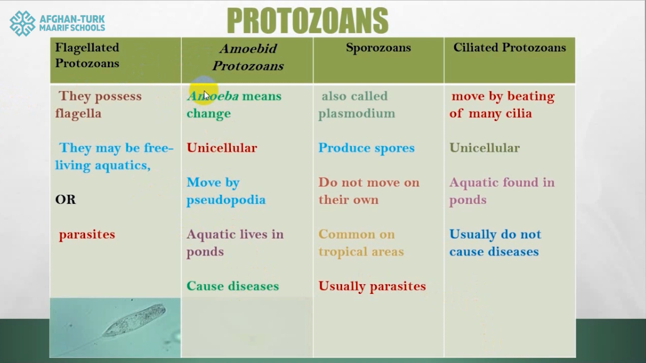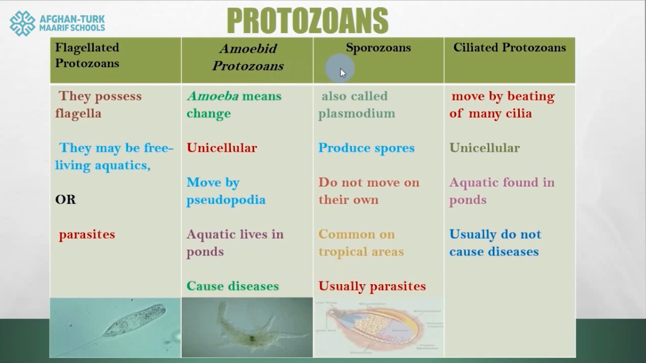Next kind is amoeba. Amoeba means change, because their shape is changeable. They are moving with the help of pseudopods and they are always changing their shape in order to move or get some food. That's why their name is taken from that word. They are unicellular or single cellular organisms. They are moving with the help of pseudopods, as I told you before. They are aquatic, or inside of the water we can find them, and usually they are causing diseases.